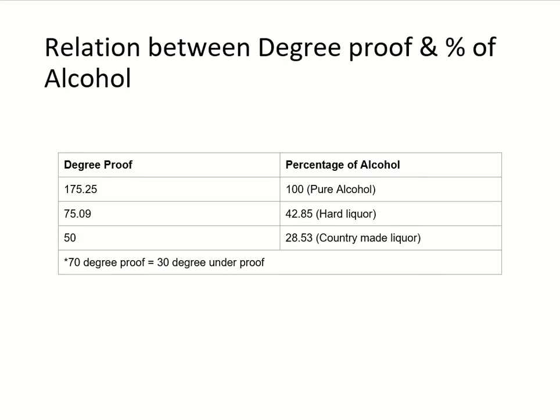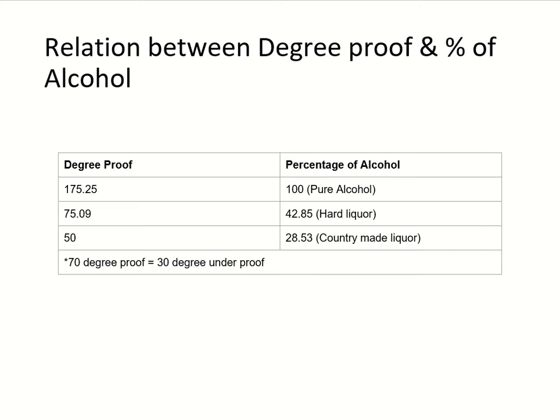Now, degree proof and alcohol. So 175.25 degree proof equals 100% alcohol, and 100% alcohol is known as pure alcohol. 75.09 degree proof equals 42.85% alcohol, which is present in hard liquor. 50 degree proof means 28.53% alcohol, which is mainly present in country made liquor.